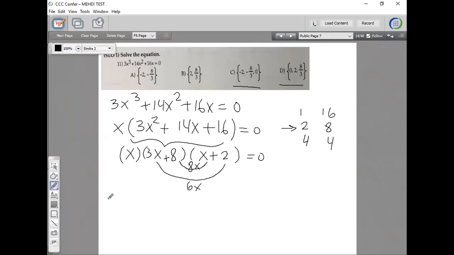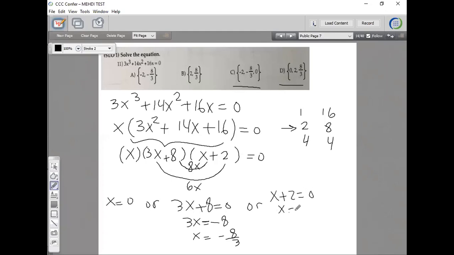So we're done. We say x is equal to 0, one solution, or 3x plus 8 is equal to 0. It means 3x is equal to negative 8. So x equal to negative 8 over 3. Or x plus 2 is equal to 0. X equal to negative 2. So it looks like x equal to negative 2, 0, and minus 8 over 3. C should be the correct choice here for us.